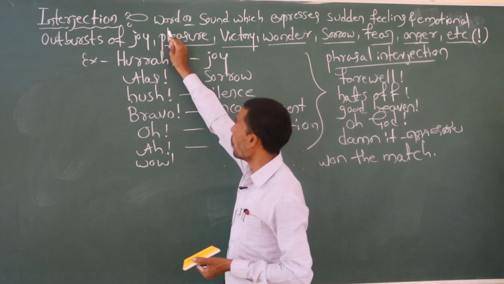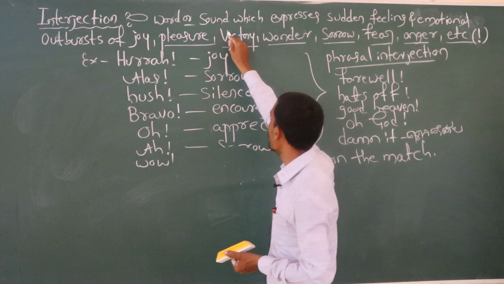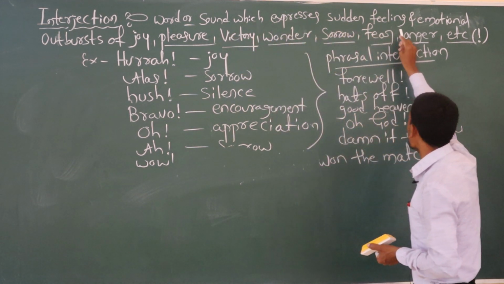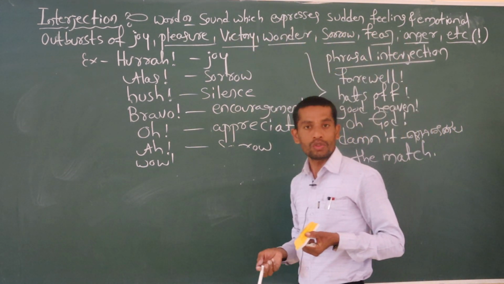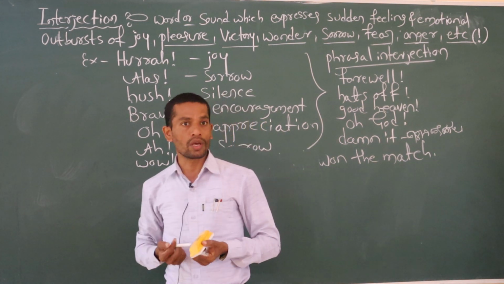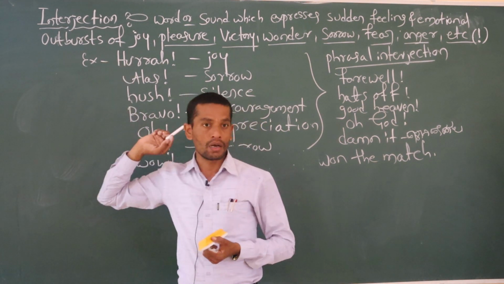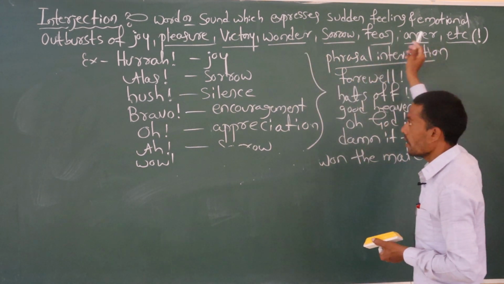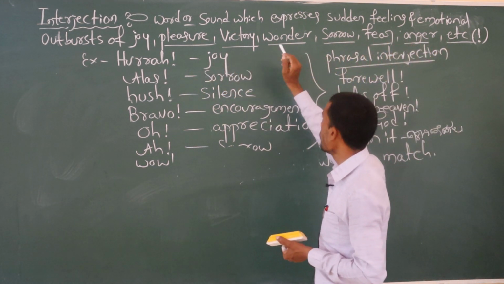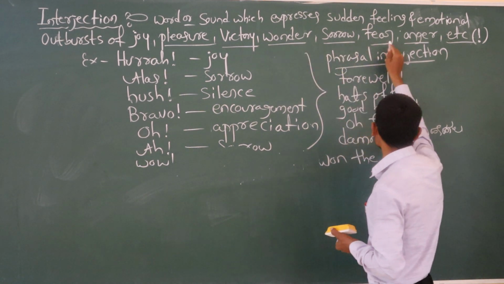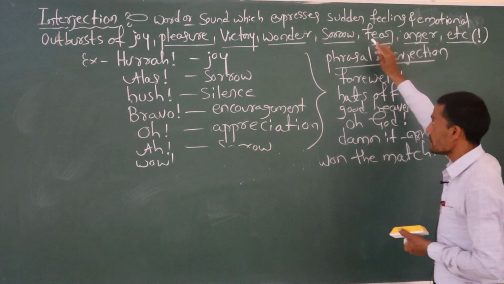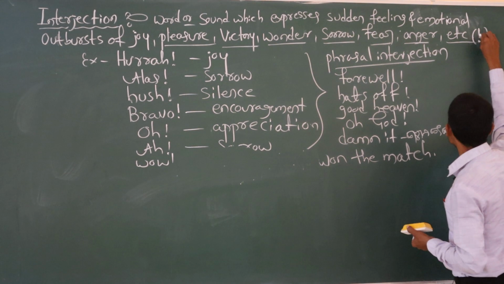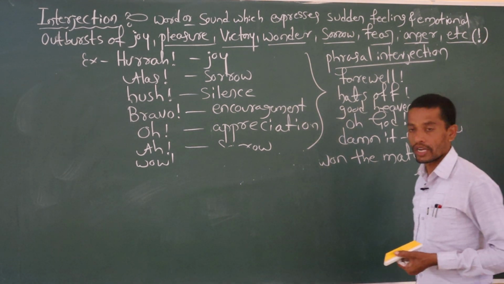Interjection is a word or sound which expresses sudden feeling. Sudden feeling, that is, feelings that arise all of a sudden; we call this interjection. It expresses sudden feeling or emotional outburst of joy, pleasure, victory, wonder, sorrow, fear, anger, etc. It always ends with this interjection mark.